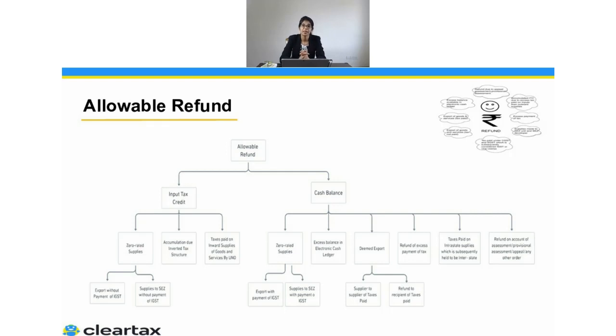Similarly, if you have done certain supplies and later you have received back those goods or services, in that particular case, for services obviously you would not even have supplied them, but you would have raised the invoice. So if you have received them back and now you have issued a credit note, then you can adjust the amount against your future tax liability. But in case you are not able to adjust that amount which you have already paid to the government because you don't have any future tax liability, then again you can claim the refund for this by filing an application in form RFD-01. So that is again possible.